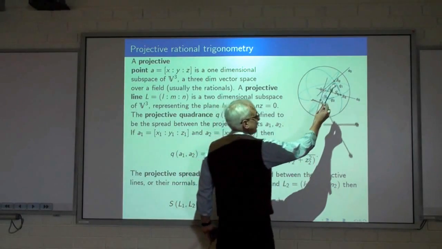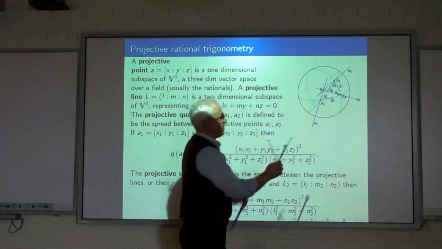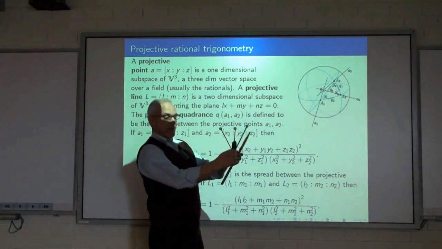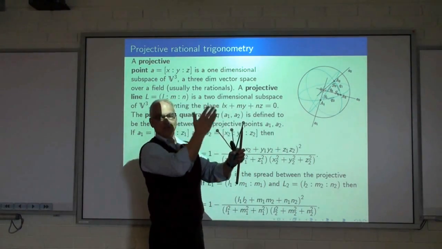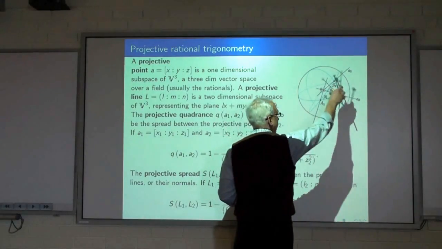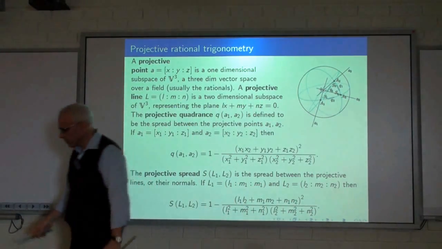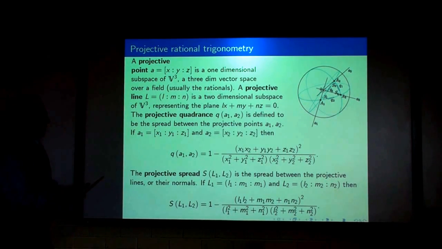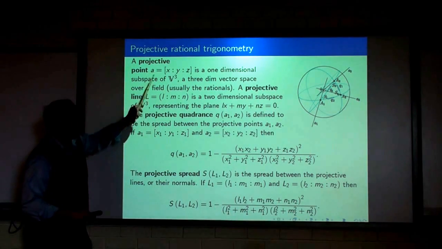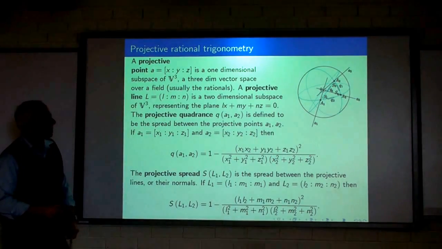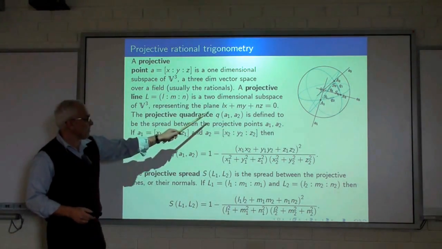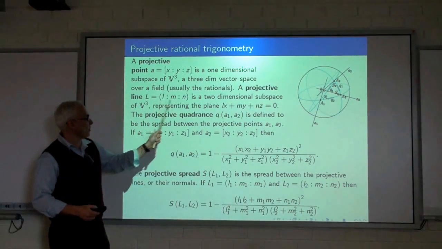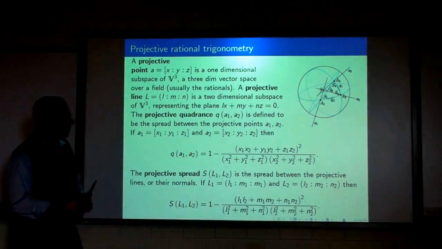So we can think of this point, if we like, as the center of a sphere. And then these 3 lines are coming out and meeting the sphere in various points. And the 3 planes formed by those 3 lines meet the sphere in these great circles. Okay, so with coordinates, a projective point can be interpreted in terms of a triple. A plane can be written in linear algebra form as Lx plus My plus Nz, so it's essentially given by a homogeneous triple of coordinates.